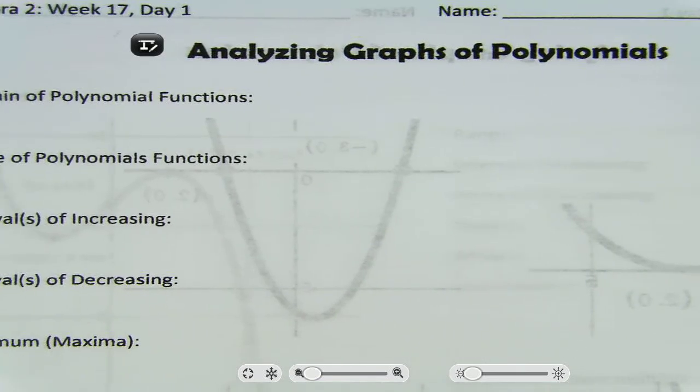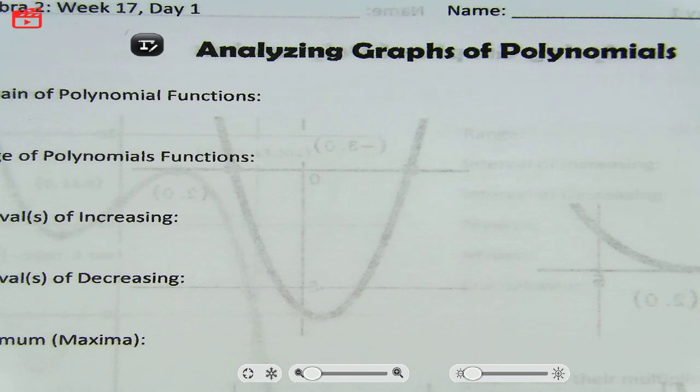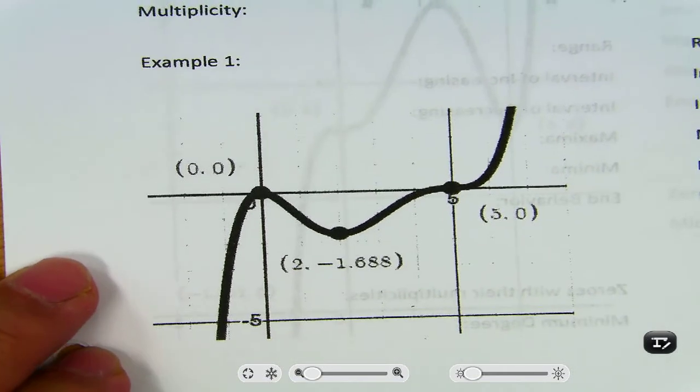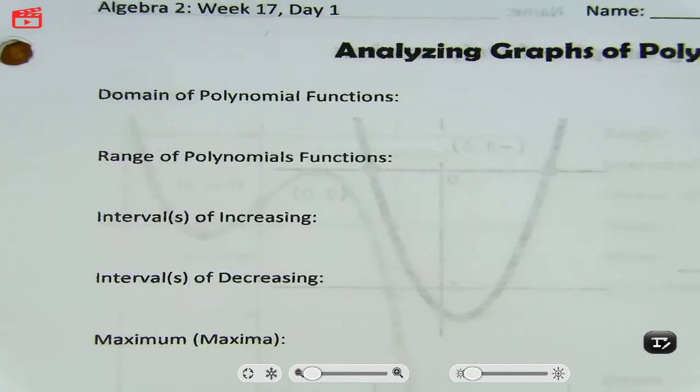Okay, so we are analyzing graphs of polynomials. We are analyzing graphs. Let me stop here. That means you're not graphing, okay? I will give you the graph, and you're going to think about the polynomials in relation to them.